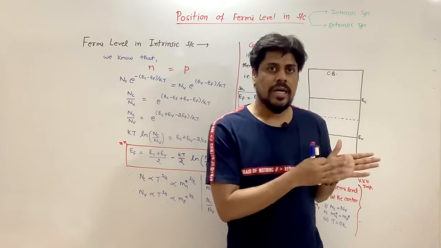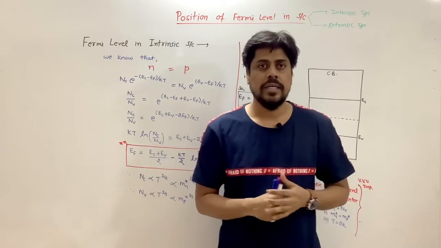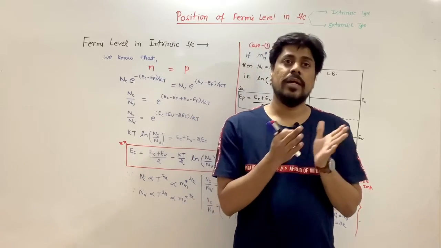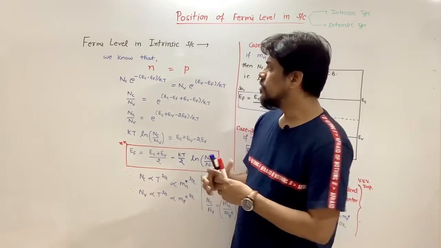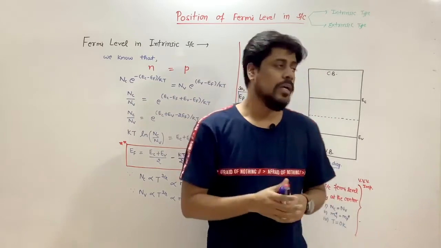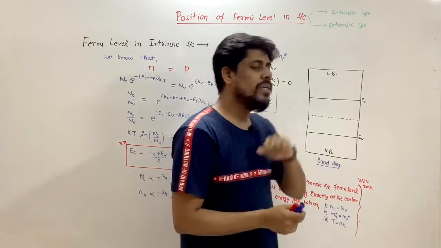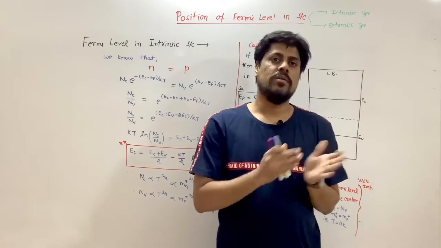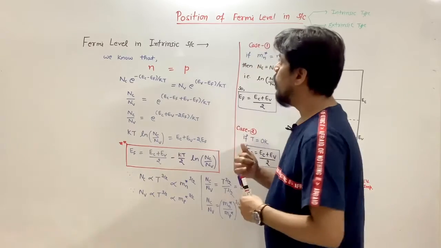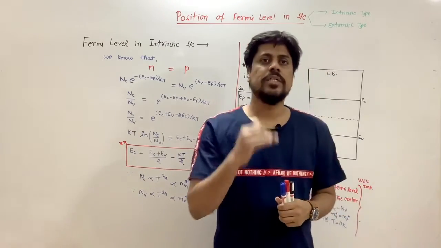semiconductor. In the last class, we discussed the Fermi energy, the Fermi energy level, the Fermi-Dirac distribution function, and we also discussed the formula of concentration of electrons and concentration of holes in conduction band and valence band. We have discussed all these things already. So now today we will talk about the position of Fermi level.